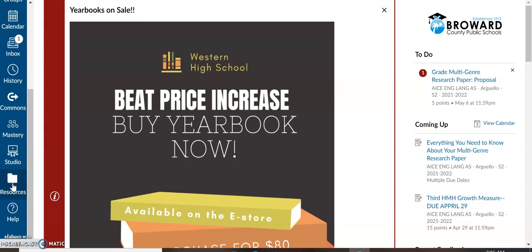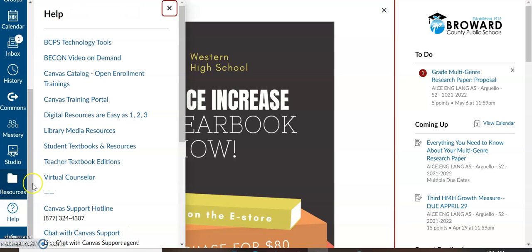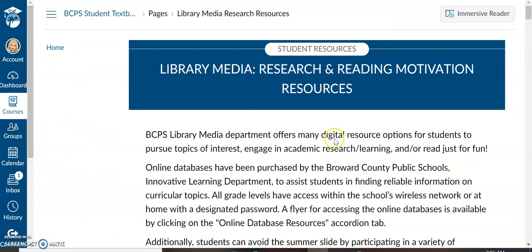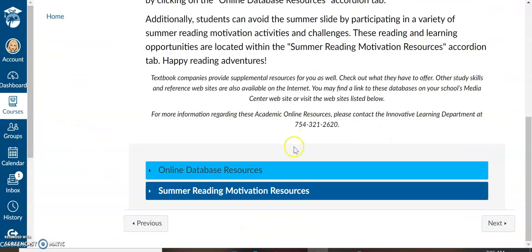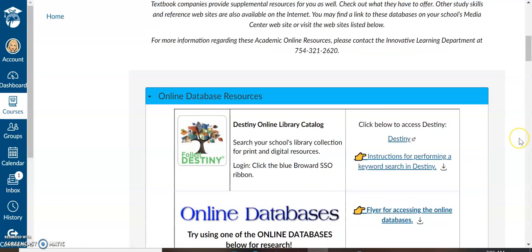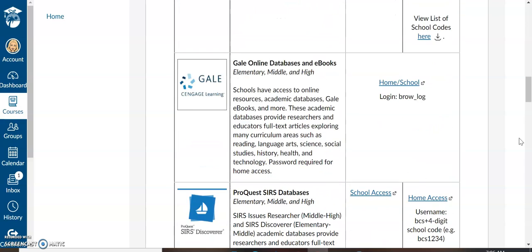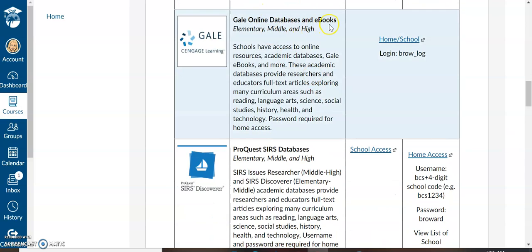I'm going to go down to the bottom to resources, and I'm going to choose library media resources. Then I'm going to go down to the bottom of the page, and there are online database resources. The ones that I want to look at are Gale online databases and ebooks and ProQuest SIRS databases. Notice that we have the information on how to access these. I'm going to, since I'm at school, go to School Access for ProQuest SIRS to start my search.